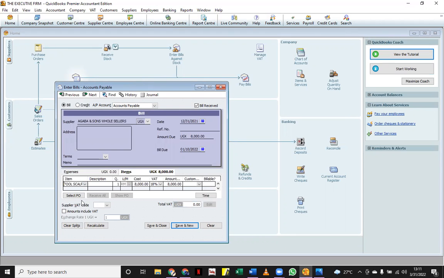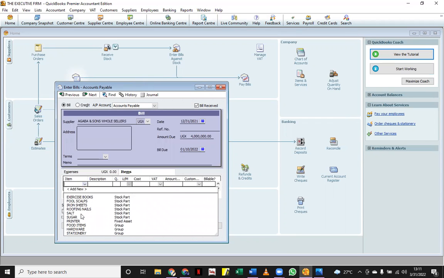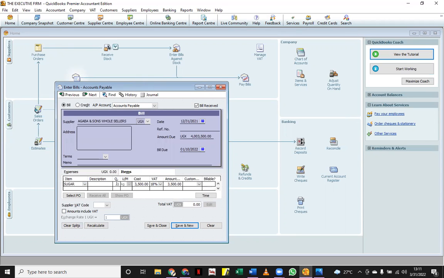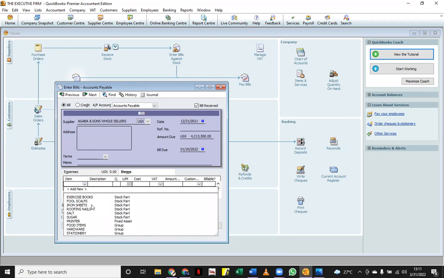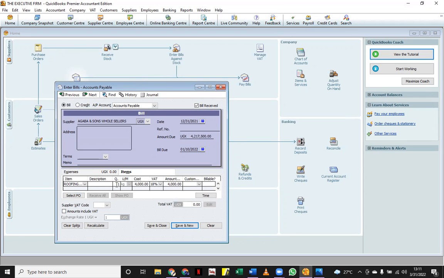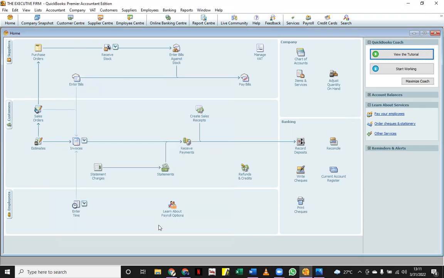This time around, we want to buy false caps, about let's say 500 of them. And then I also want to buy sugar, about 61 kilograms. And then we would also say we want maybe to buy, what have we not bought so far? We want to buy nails. How much do you want? We want to buy about 81. And then once that is done, we'll be able to save and close.